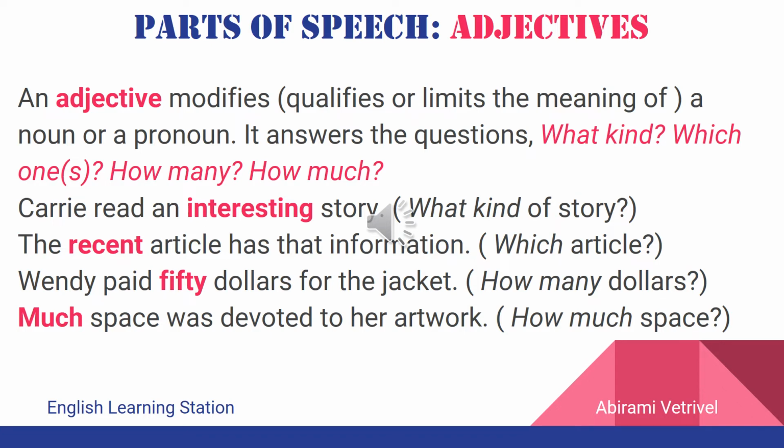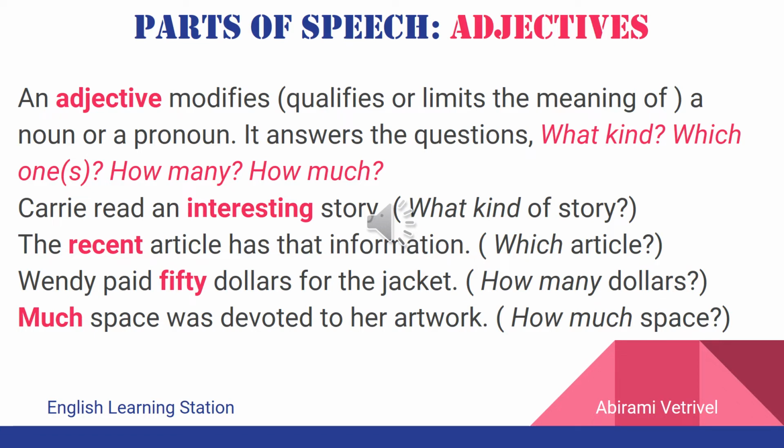In this sentence, story is a noun. And what kind of a story was Carrie reading? An interesting story. So the word interesting gives more information about the noun story. It talks about the kind of story that Carrie was reading. So the word interesting is an adjective. The recent article has that information.